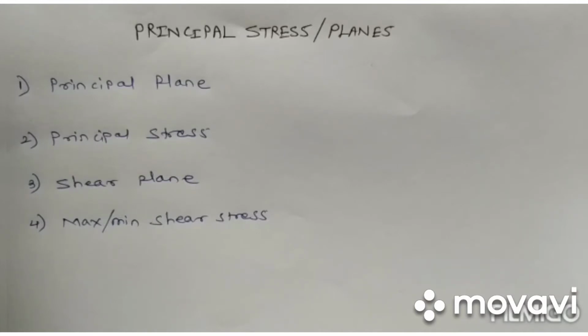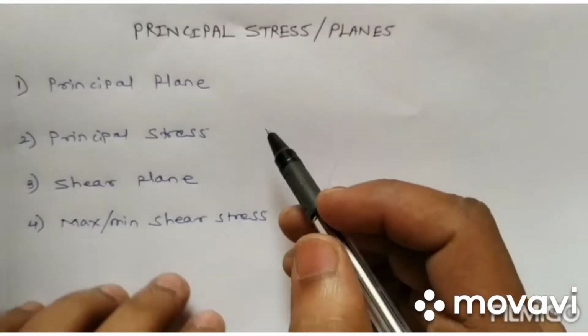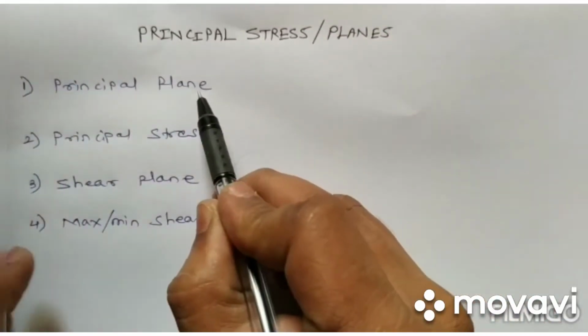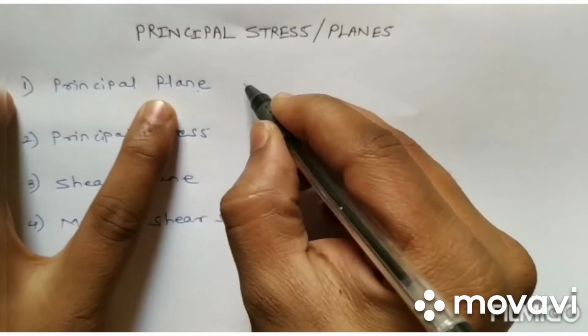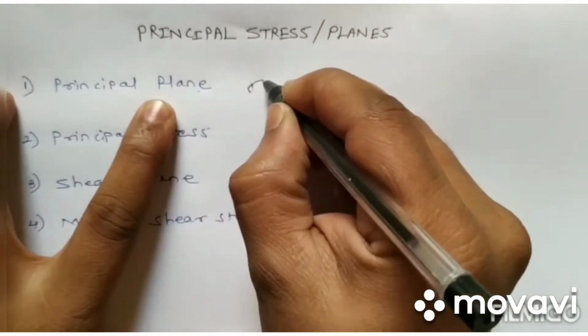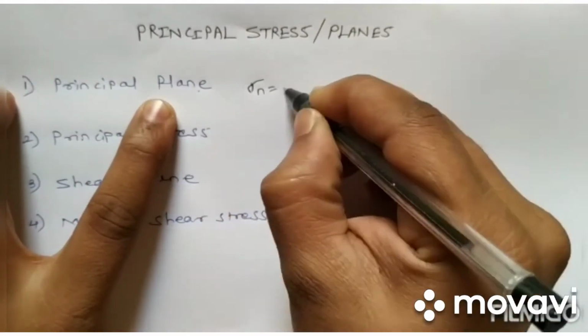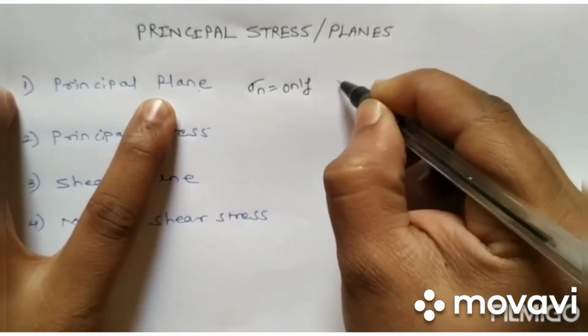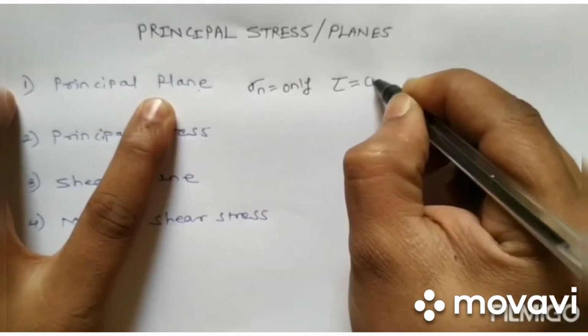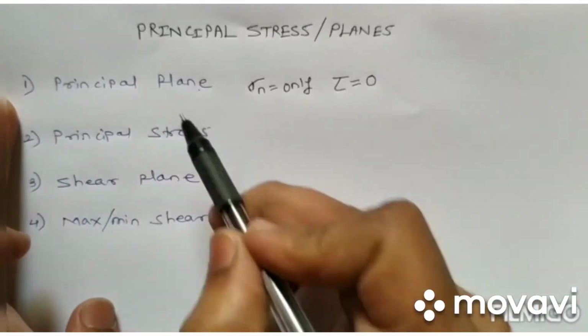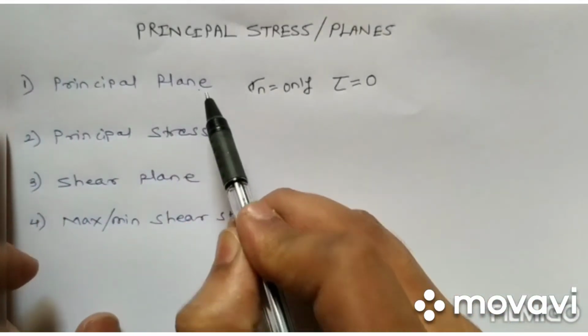Today we are going to learn a very important topic, which is principal stress and principal planes. First we will see what is a principal plane. The plane on which only normal stresses are acting and no shear stress is acting, that is the shear stress is zero, that plane is called a principal plane. On a principal plane only normal stresses are acting, and tau, that is shear stress, is zero. So such planes are principal planes.